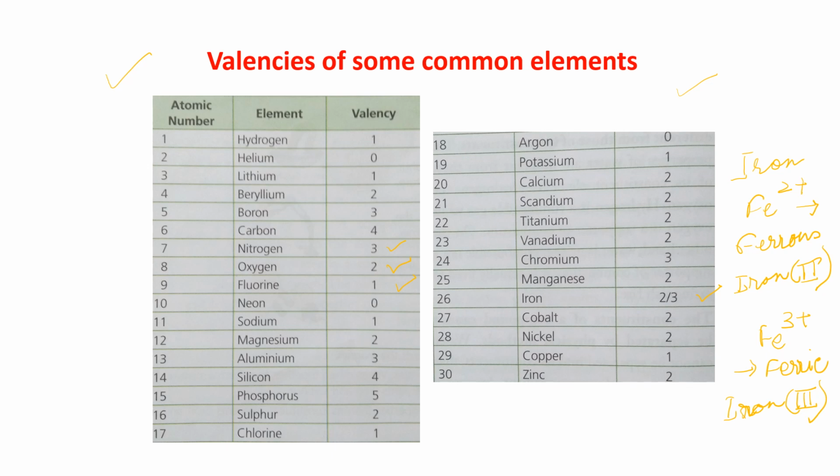So iron is having 2 valencies. I'll show you how you have to write the formula with these valencies. Then cobalt is 2, nickel is 2, copper is 1, and zinc is 2. This you have to learn. Maybe in due course of time, I'll give you some more elements with their valencies. But till now, whatever I told you, that you have to do for 1 month.